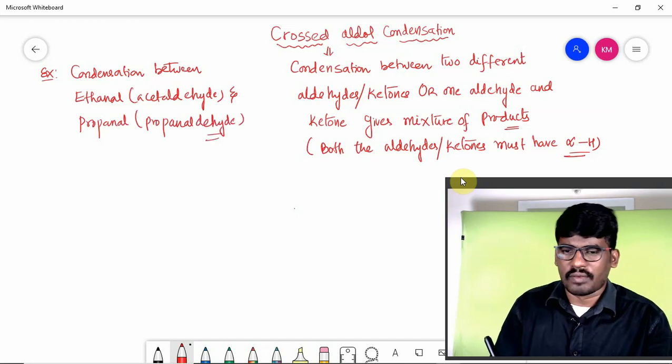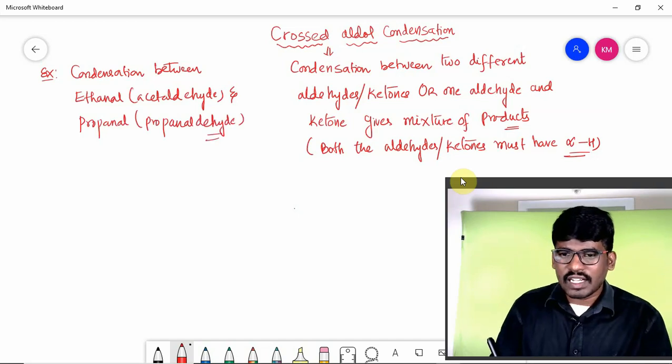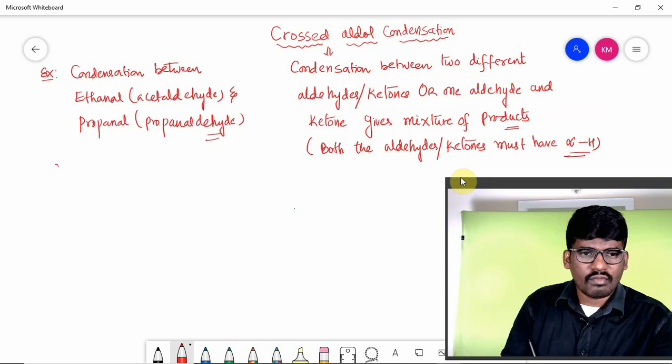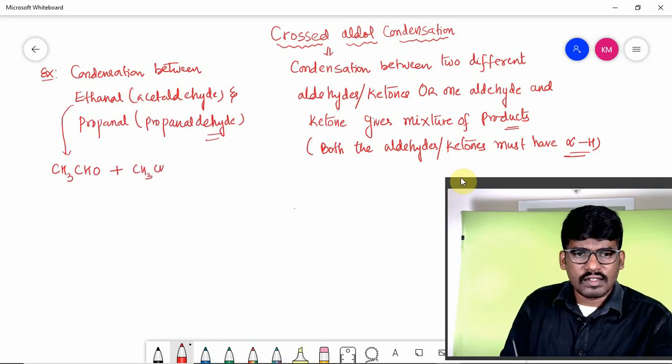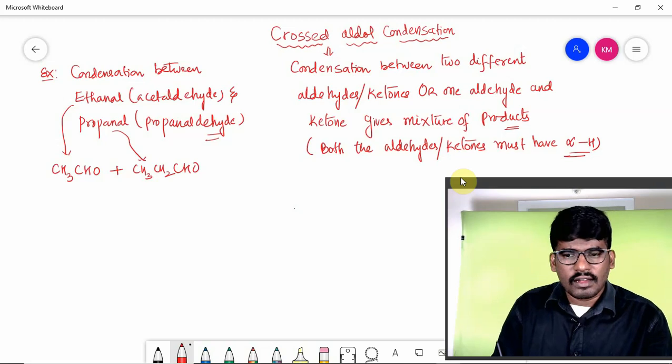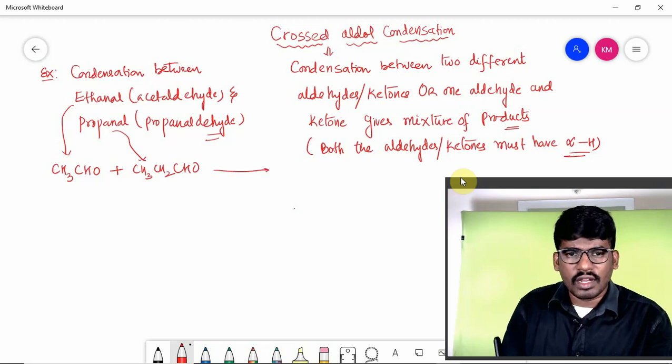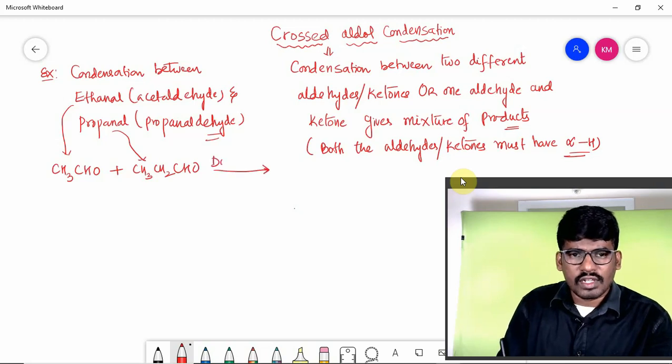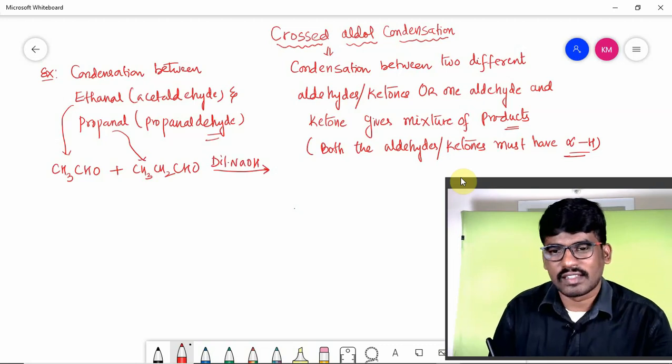So what will happen if condensation takes place between these two, CH3CHO, this is ethanal, plus CH3CH2CHO, this is propanal, in the presence of dilute NaOH?